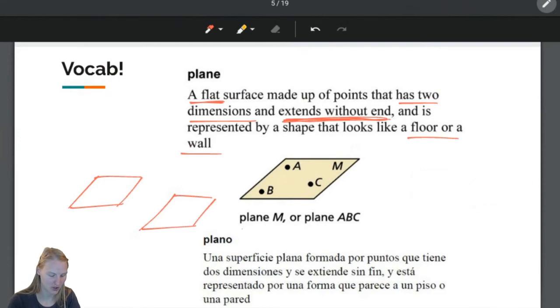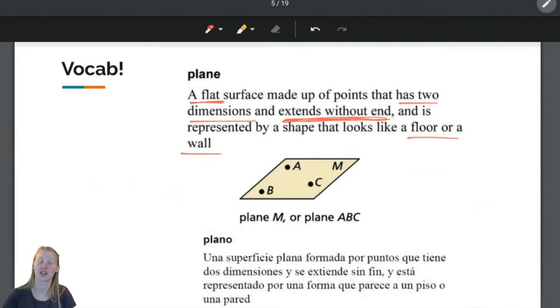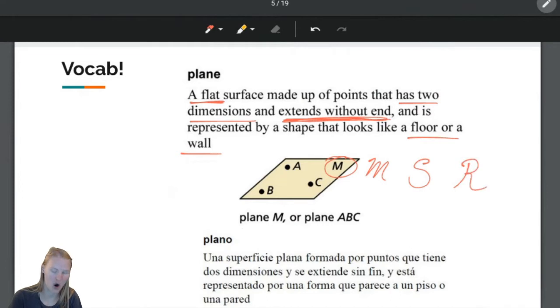So, there are many ways to name planes. There is usually a capital letter up in one of the corners of the plane. Typically it's cursive, so you'll see a capital cursive M or a fancy cursive S, or even a fancy cursive R. Typically it is cursive. In this example it is not. But typically it will be cursive. It does need to be a capital letter. Lowercase letters are for lines. Capital letters are for planes.